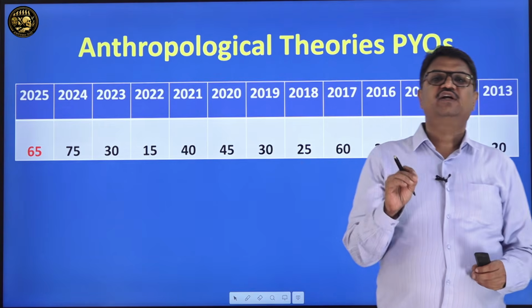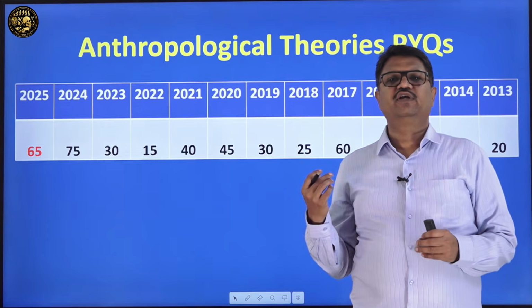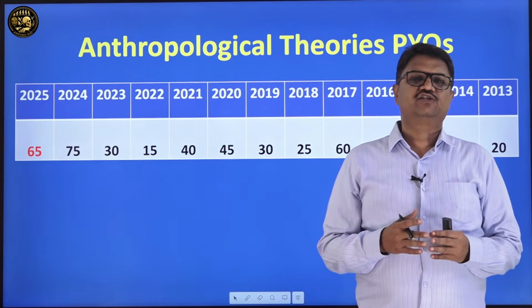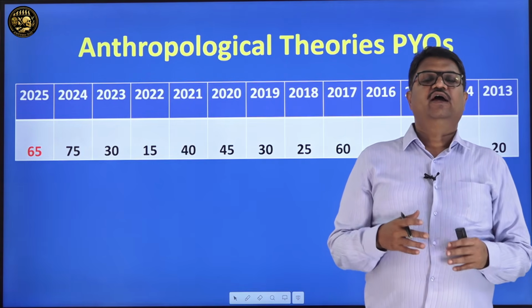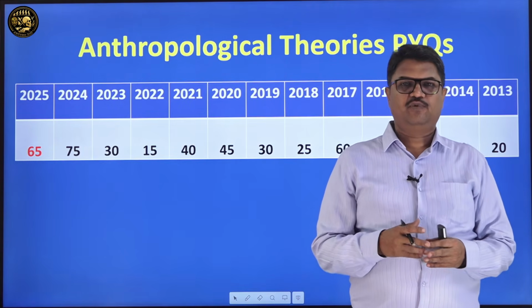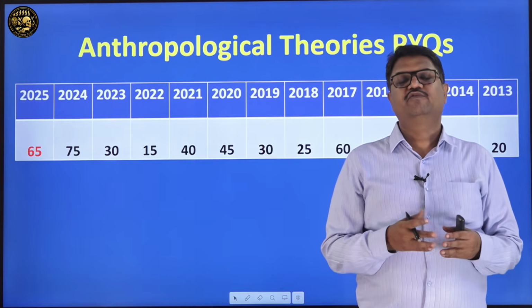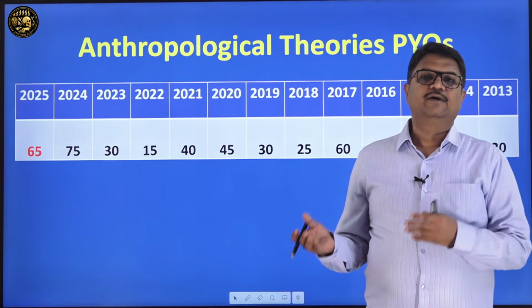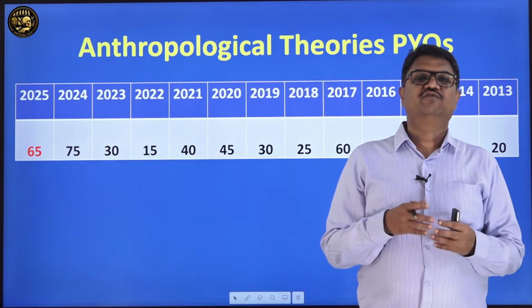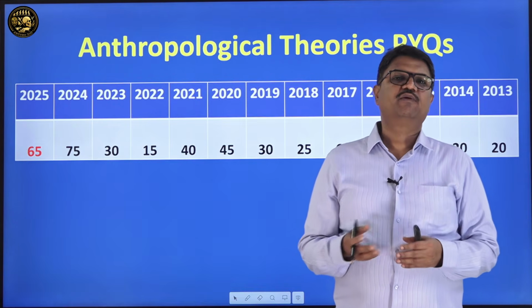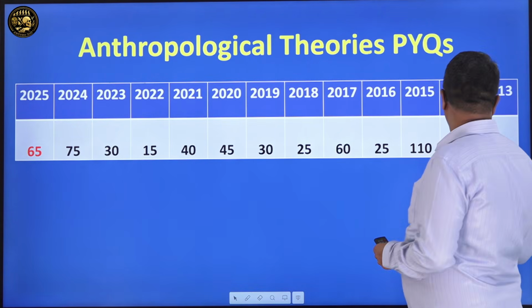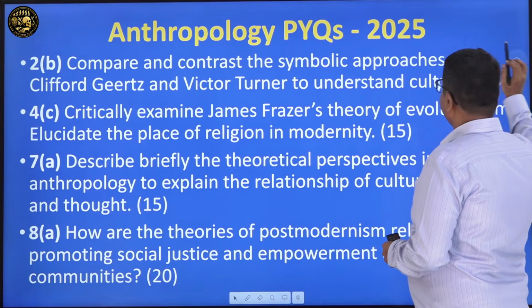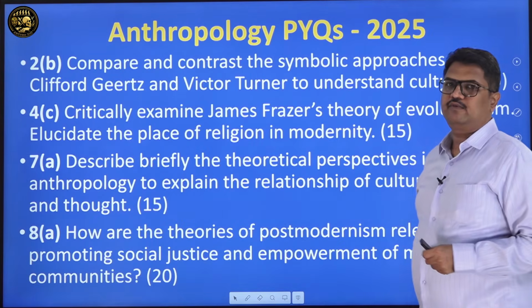If you understand this part, as we have noted already, there is a great deal of linkage with the social cultural part as well as the introductory part, and also with Indian anthropology. Indian anthropology also developed very well with the contribution of the theories of the West, some theories which developed in the Western countries. Like that we go forward and see how many questions have come.